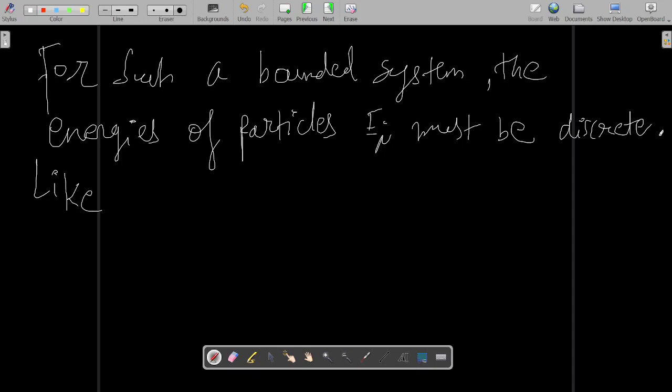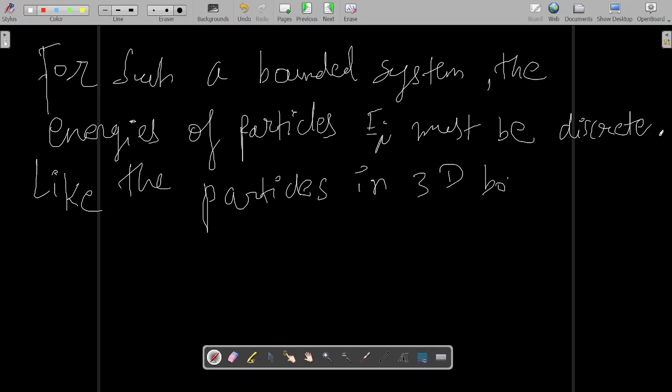So for the time being, just mug it up; eventually you will clearly understand this. The Schrodinger wave equation, the 3D box model, you will learn in quantum mechanics.